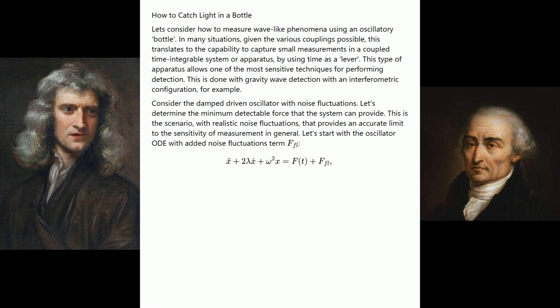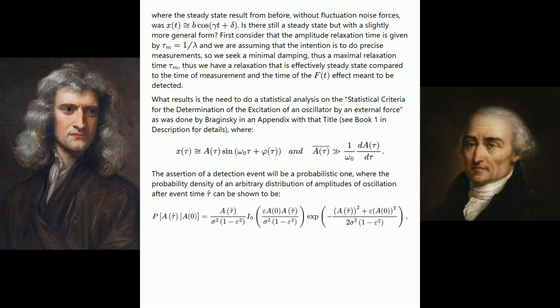Let's start with the oscillator ODE with added noise fluctuations term F sub FL. See the next equation. Where the steady-state result from before, without fluctuation noise forces, was x of t approximately equals b the cosine of gamma t plus delta. Is there still a steady state but with a slightly more general form?